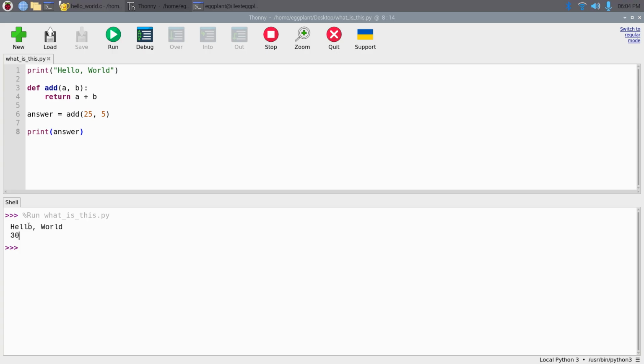So this is a quick tutorial on how you can use this lightweight IDE. There's some debugging that you can do. Maybe we'll do another video on that.